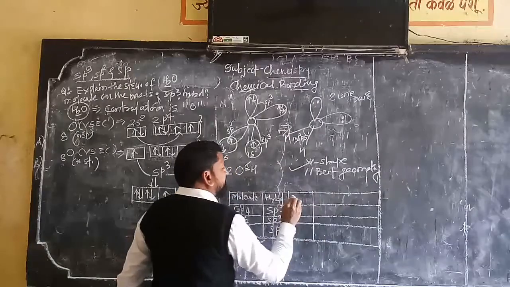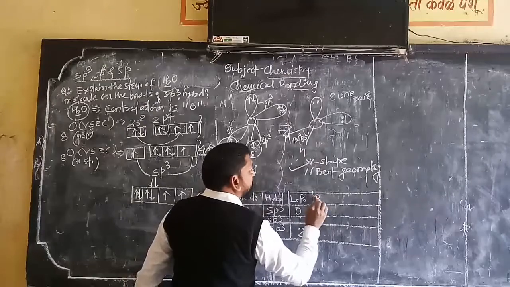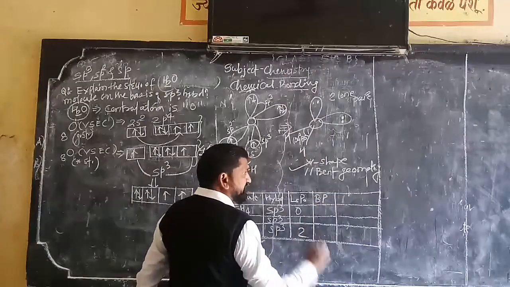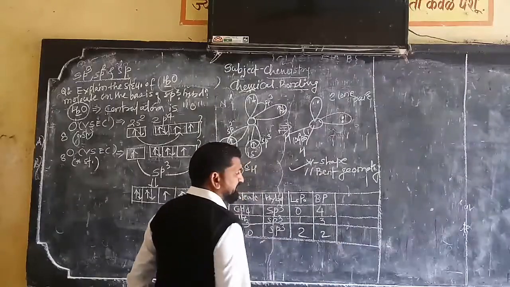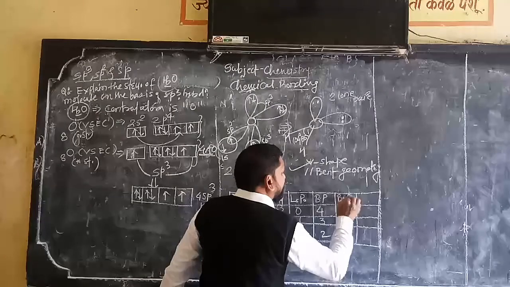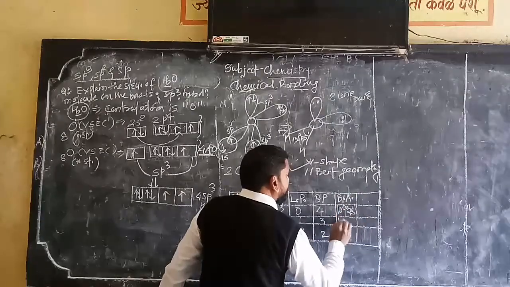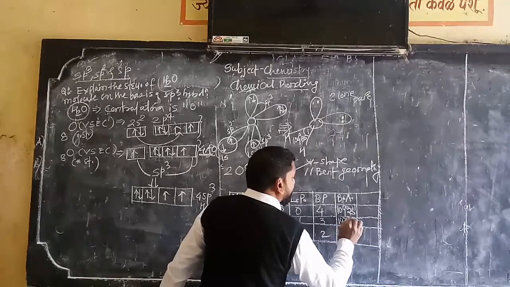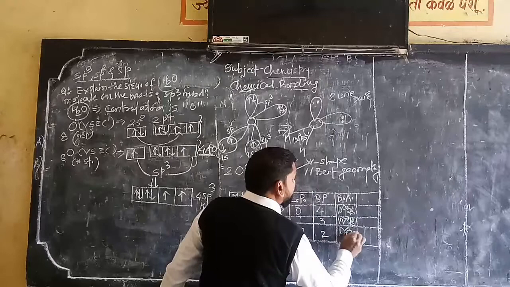How many lone pairs? 0, 1, 2. Number of bond pairs: 4, 3 and 2. What is the bond angle? 109 degrees 28 minutes, 107 degrees 18 minutes and 104 degrees 35 minutes.